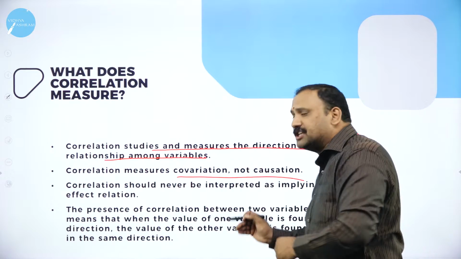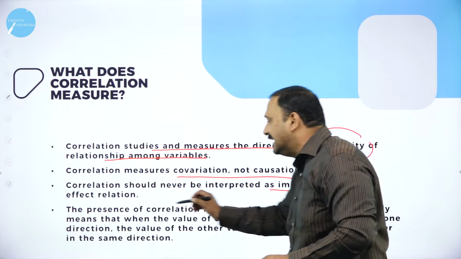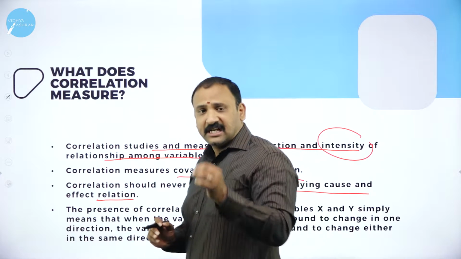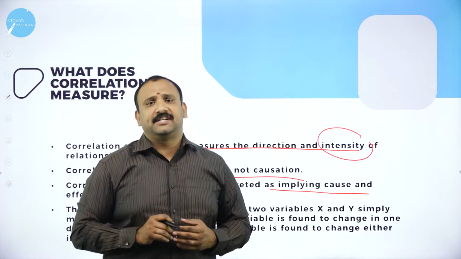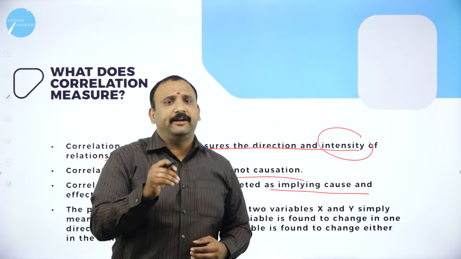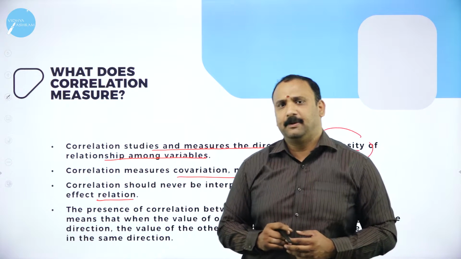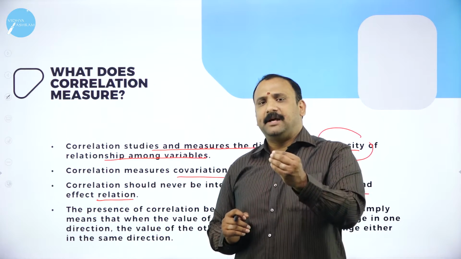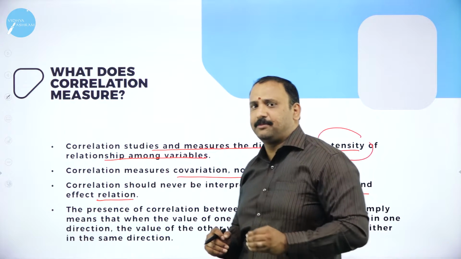Now, correlation should never be interpreted as implying a cause and effect relation. This is a very, very important thing in economics that we need to know, especially in statistics. When we are doing a correlation analysis, we are not trying to talk about cause and effect. To give you a simple example, what causes flood in our country? The answer might be heavy rainfall. Theoretically, that is what I am trying to say.